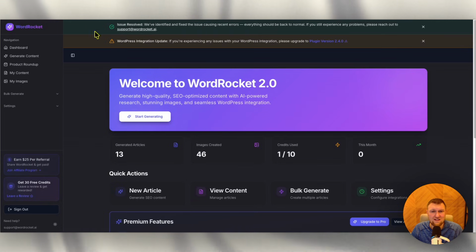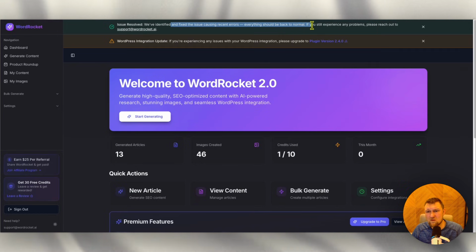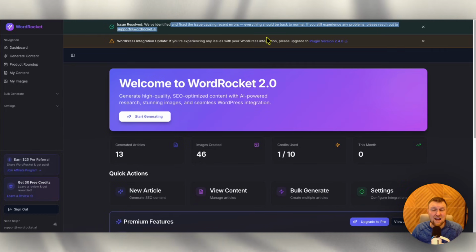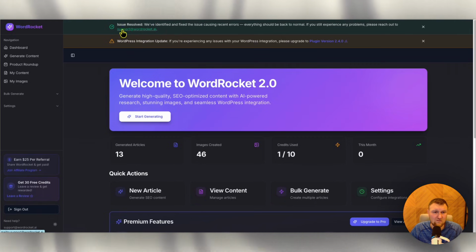And then there you get full transparency of what's going on with the software, when it's offline, when it's having issues, right? So, issue resolved. We've identified and fixed the issue causing recent errors. Everything should be back to normal. If you still experience any problems, please reach out. This is a company that cares about their customers. They're letting you know if there's an issue and they're letting you know, hey, we're not hiding. We're not trying to just get money and then not fix our software. We care about our customers and they are all over it.